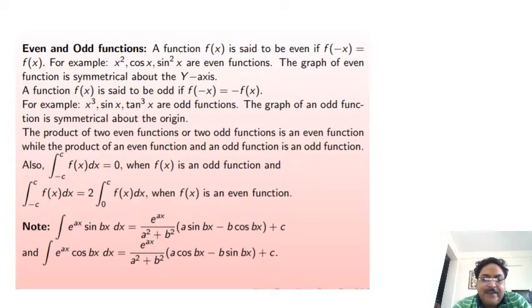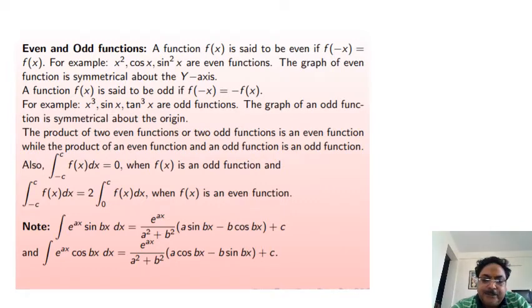Also, the integral from -c to c of f(x) dx is equal to 0 when f(x) is an odd function, and the integral from -c to c of f(x) dx is equal to 2 times the integral from 0 to c of f(x) dx, where f(x) is an even function.